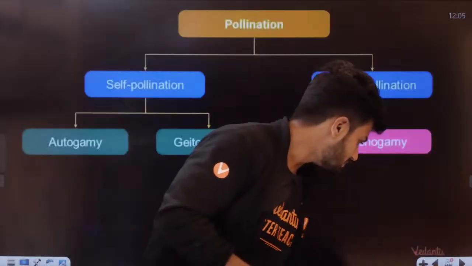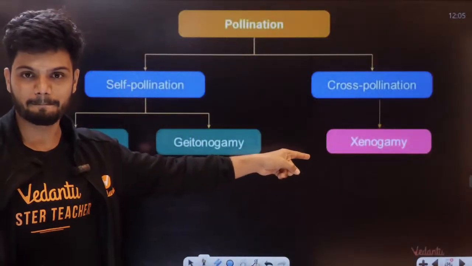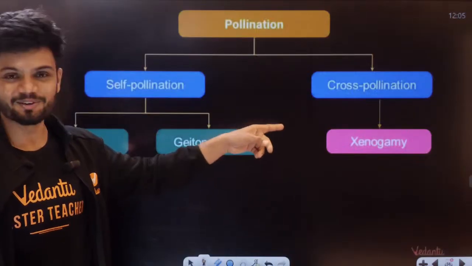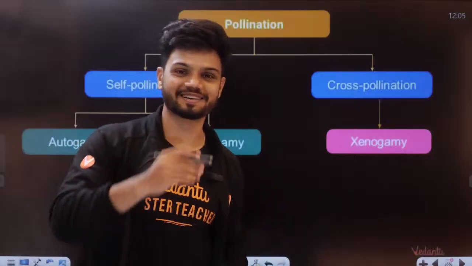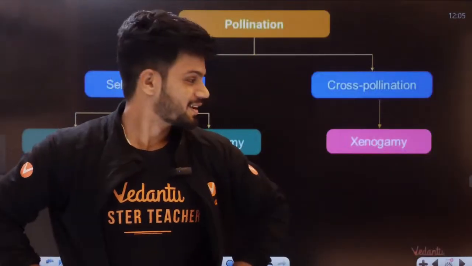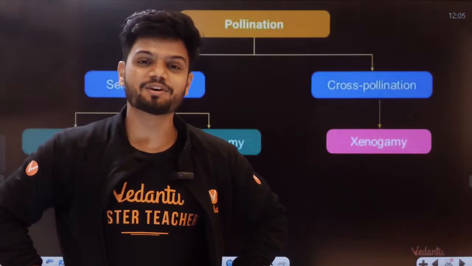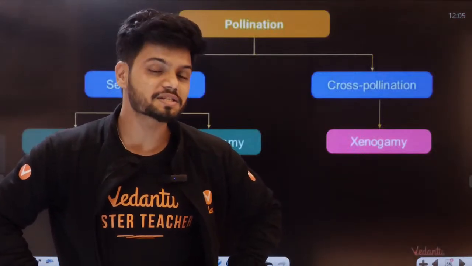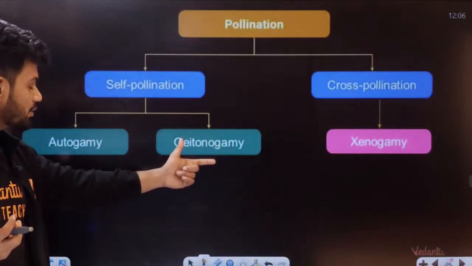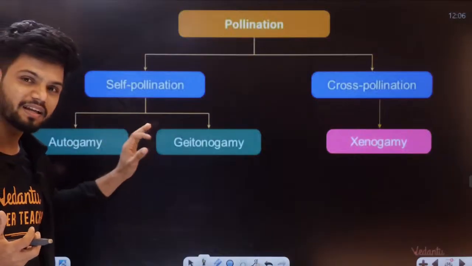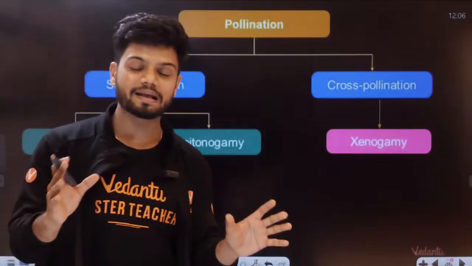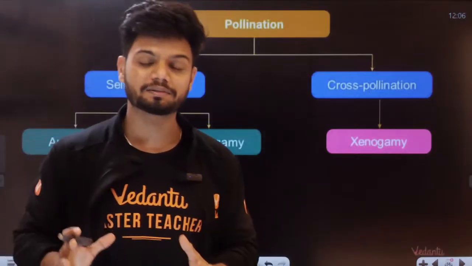Now students, what is xenogamy? Xenogamy is you go to America and you never come back. My friends are there, they don't want to come back. So there is something called xenogamy. In xenogamy, there are variations now. Till now, in geitonogamy and autogamy, the kids are only Indian looking. There is no mixing up, the genetic material is the same because it is the same plant.